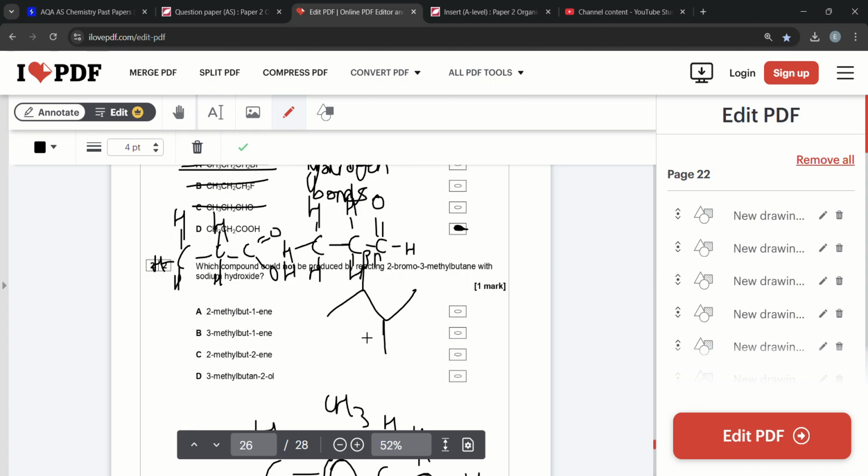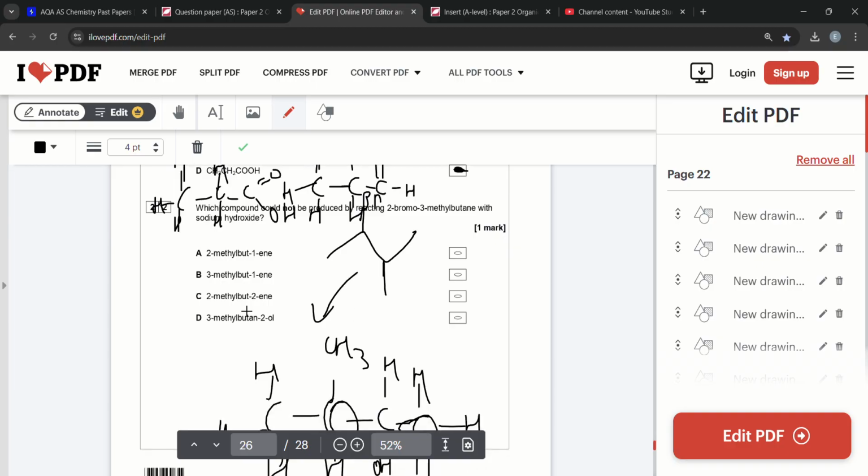Now, if we undergo the elimination route, we can form either this, where the double bond is here, or this, where the double bond is here.